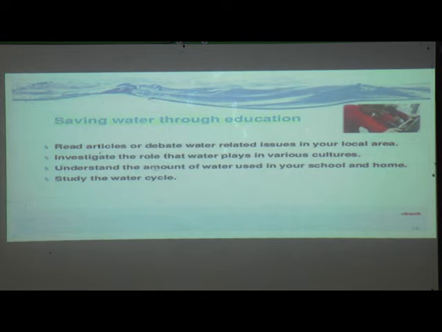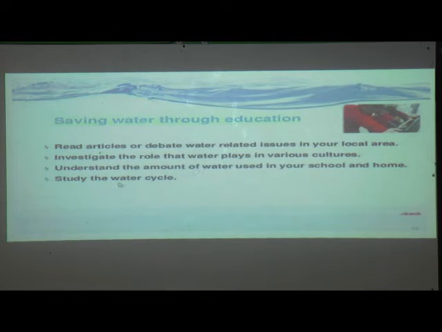Then investigate the role that water plays in various cultures. We have to investigate the role of water and how it is used in various cultures. Then understand the amount of water used in your school and at home. You should come to know how water is used, or what amount of water is used, in your school and also at your home.